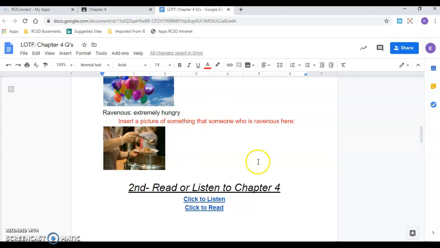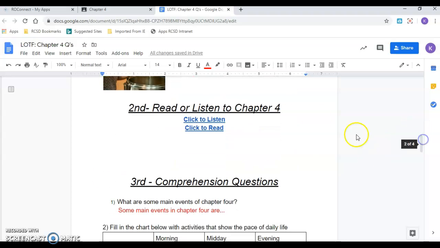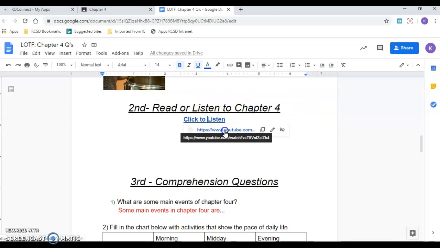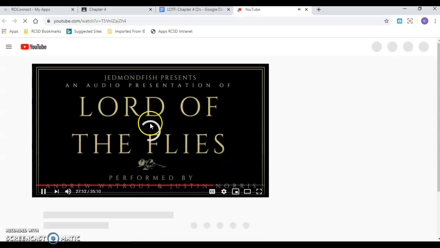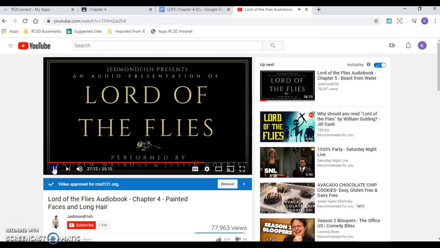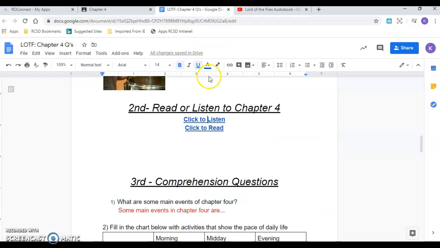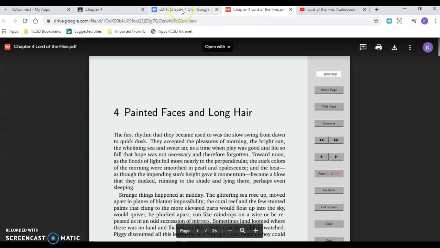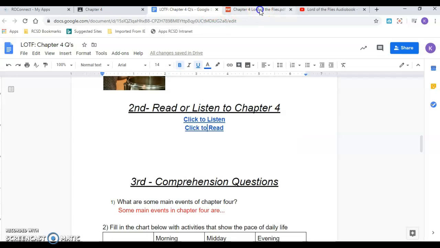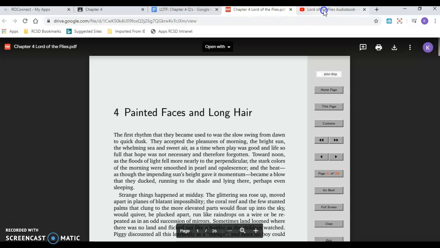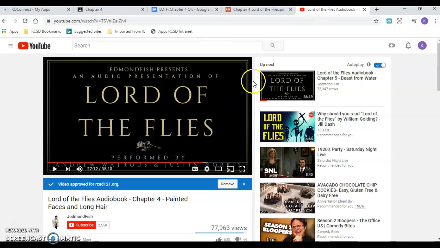Okay, so then after you've gone through and put your pictures in, you are going to read or listen to Chapter 4. So if I click here on this, it opens up a YouTube video. And this is somebody else reading it. But then if I go back into the assignment by clicking back up at the top tab, right here it says click here to read, and I can open this up. So up here at the top I should have my assignment open, the PDF of the story to read, and the video of them reading.